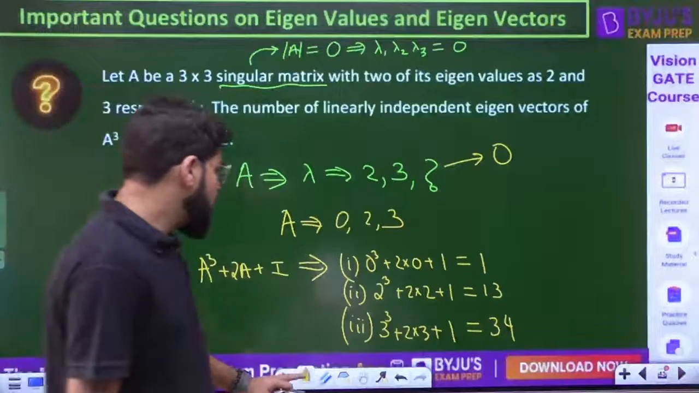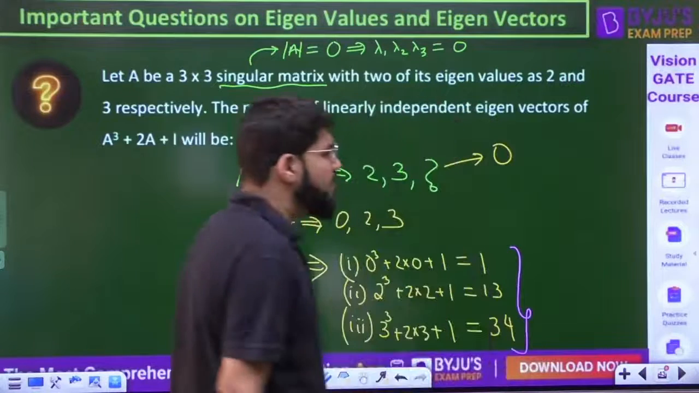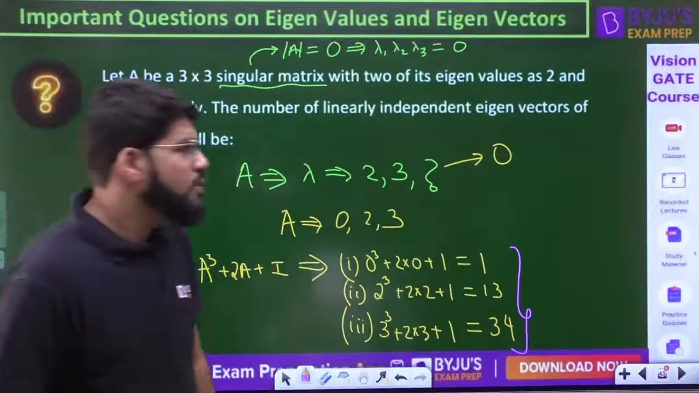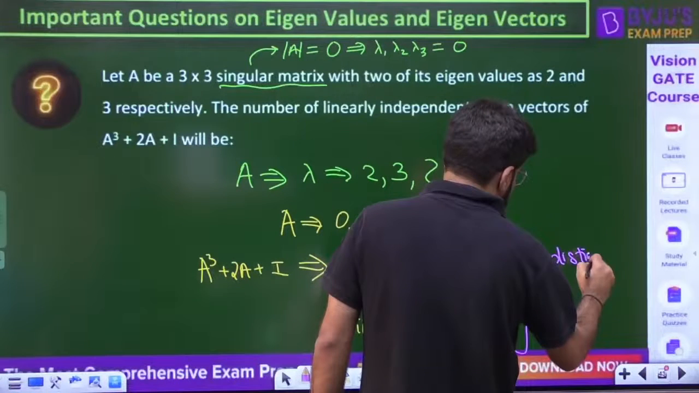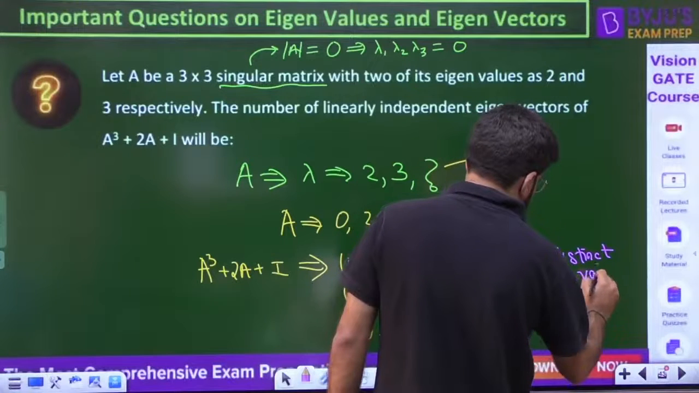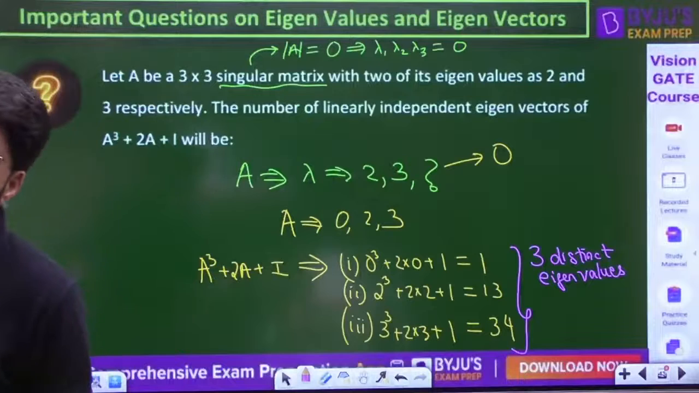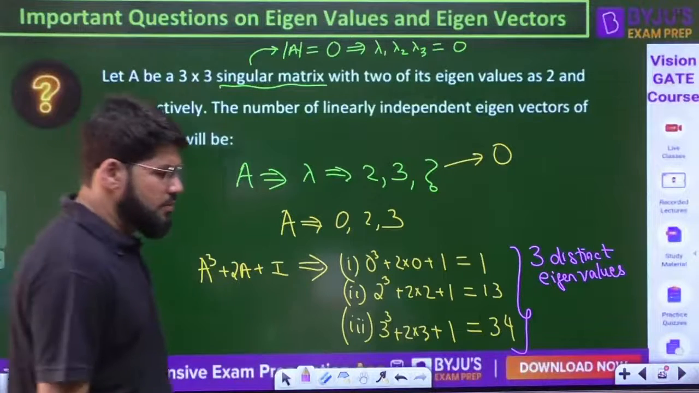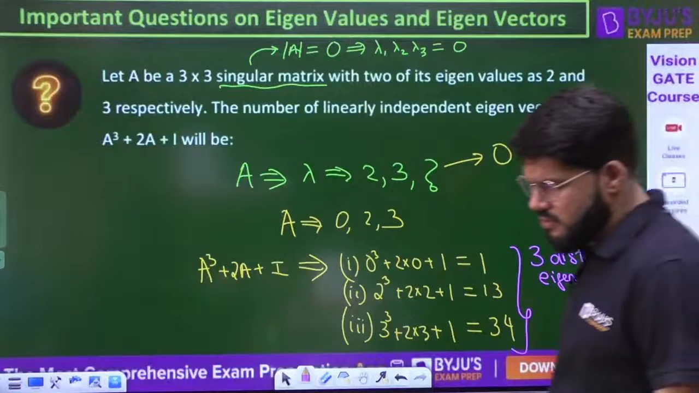Now see how many of them are distinct. How many of them are distinct? Okay, there are 3 distinct eigenvalues.